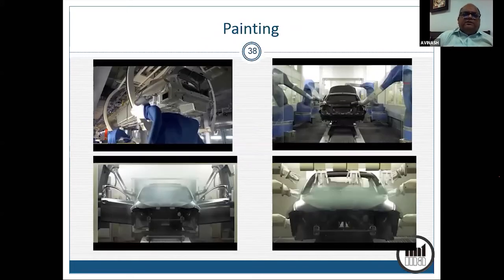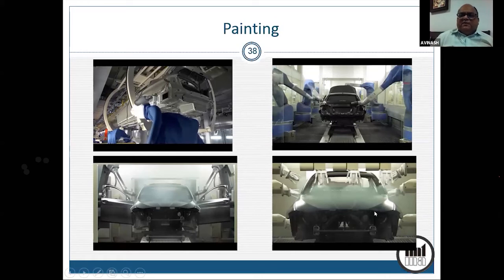This is the painting application. These are the robots wearing jackets. And why do they wear jackets? So that the paint mist will not enter the rotating joints. The joints will get seized otherwise. So there is a synthetic jacket which is worn by the robot. Here multiple robots are doing painting on the underside of the vehicle. Here they are opening the bonnet and trunk lid and the doors. The robot opens the door and trunk lid and bonnet and spray paints inside as well as the outside.